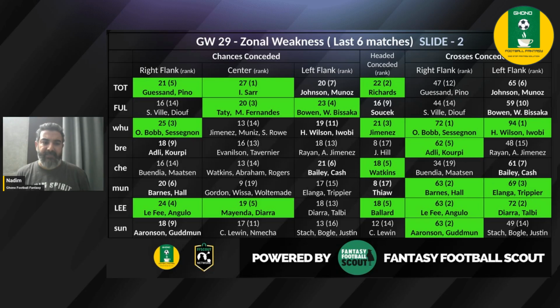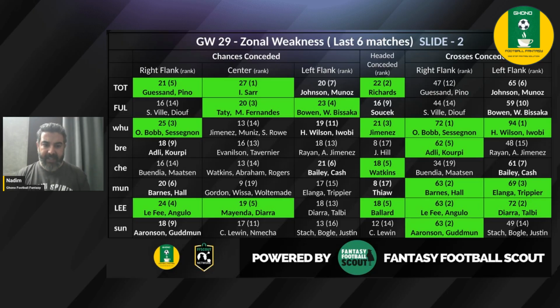The last fixture that I want to focus on is Leeds versus Sunderland, and what you can see is Leeds' vulnerability down the right flank and the centre. 24 chances conceded, ranked fourth down the right, and 19 chances conceded and ranked fifth down the centre, where Lefebvre again could be among the scorers or put his name on the score sheet, and Maenda and Diarra are there as well to occupy. Ballard is another interesting option in terms of the headed conceded, and in terms of the crosses as well, Leeds look a little bit vulnerable. So if you have Lefebvre, I think you could just play him in this particular match.